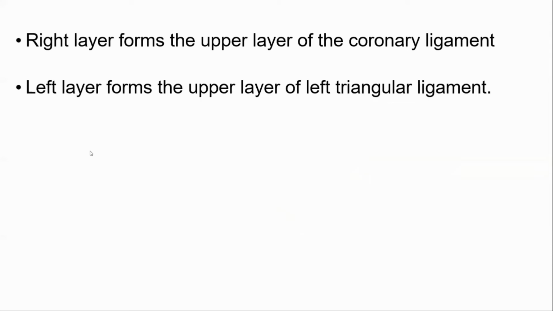The falciform ligament is attached from the umbilicus to the liver. On its free margin it contains the ligamentum teres, which is the remnant of the left umbilical vein, and on the anterior superior surface of the liver it splits into two layers, a right layer and a left layer. The right layer forms the upper layer of the coronary ligament, and the left layer forms the upper layer of the left triangular ligament.